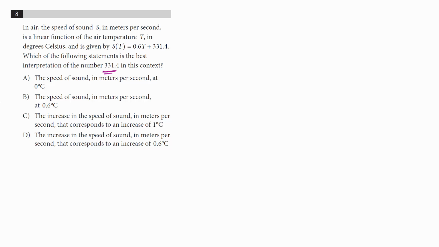And then it gives us some options. A: the speed of sound in meters per second at 0 degrees C; B: the speed of sound in meters per second at 0.6 C; C: the increase in the speed of sound in meters per second that corresponds to an increase of 1 degree Celsius; and D: the increase in speed of sound in meters per second that corresponds to an increase of 0.6. If we look carefully at this function, S(T) = 0.6T +